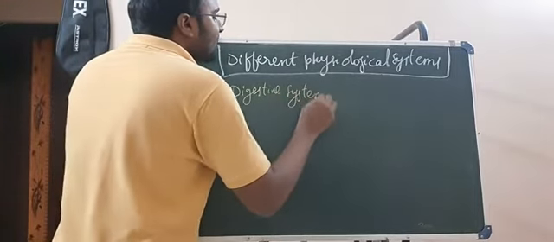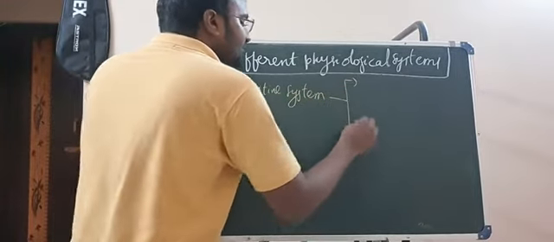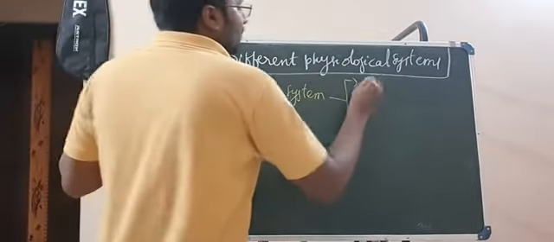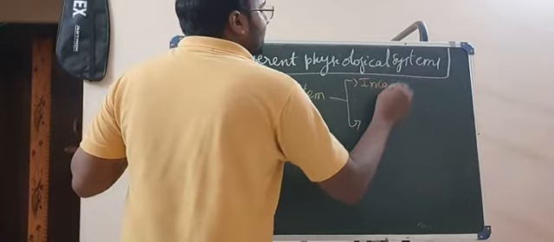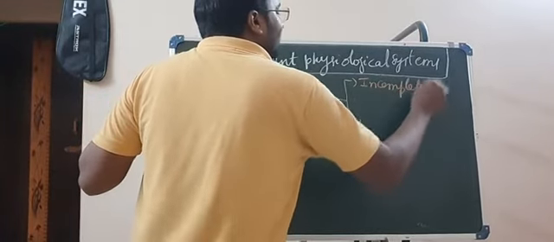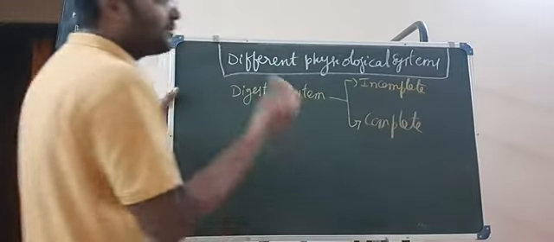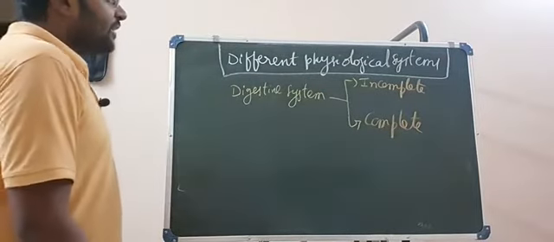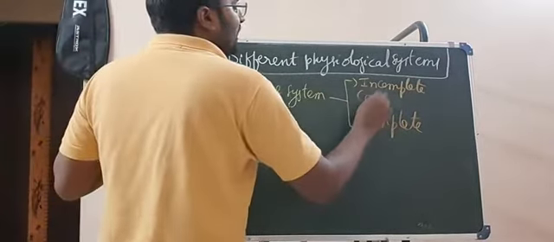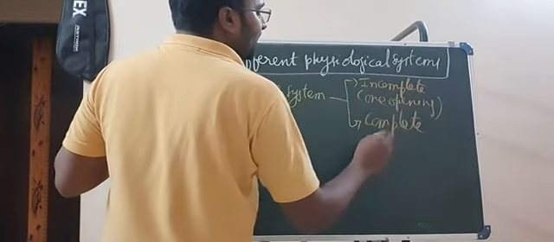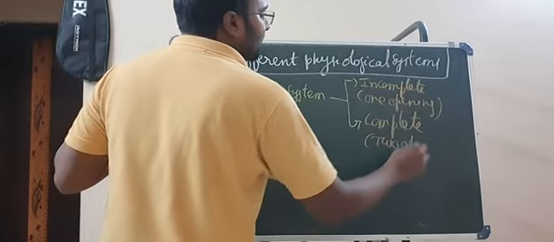Some animals have a complete digestive system, some do not. So incomplete digestive system and complete digestive system. What do you mean by incomplete and complete? Incomplete means only one opening is present. Complete means two openings are present.